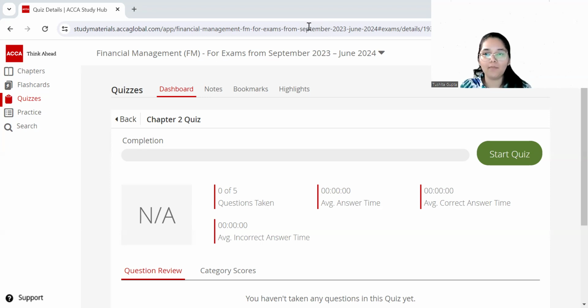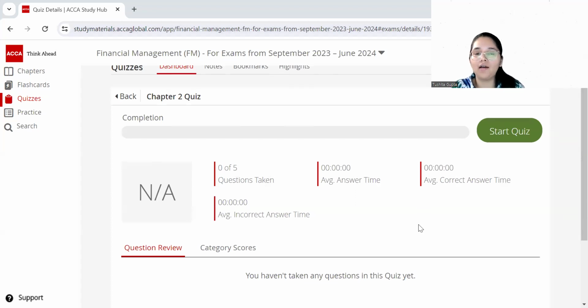This quiz is from chapter number 2, which is based on your financial management environment. So everything to do with the economics, the policies of the government, macroeconomy, monetary policy, fiscal policy. All of these sorts of things which are there in the financial management environment, this is what this chapter basically talks about. It also talks about the sources of Islamic finance. So all of the instruments which are substitutes of the regular finance when it comes to Islamic finance are also covered in this chapter. Let's get started.